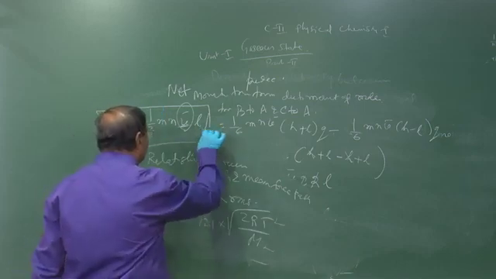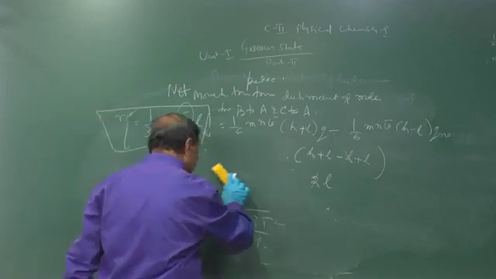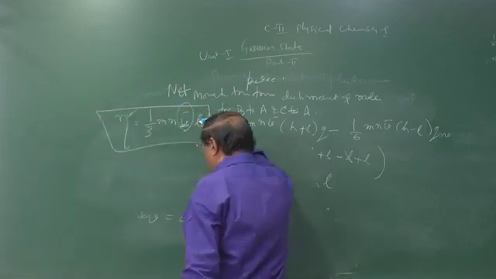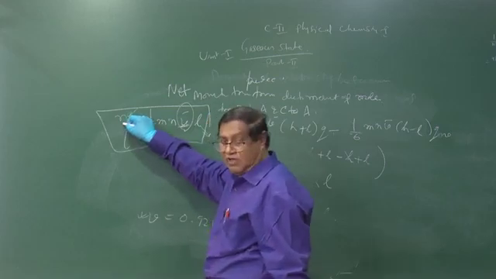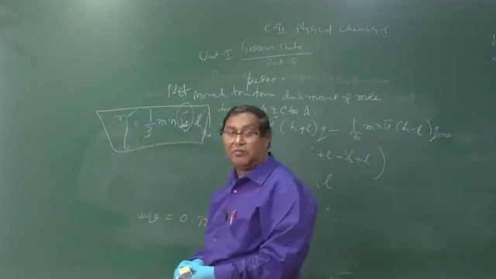So you can calculate the mean free path. This is the advantage of this relation. One is the theoretical value and the other is the experimental value. By using the experimental value, we can calculate the theoretical value of the mean free path.